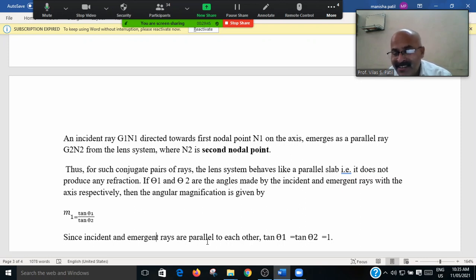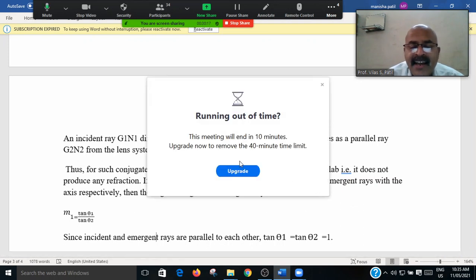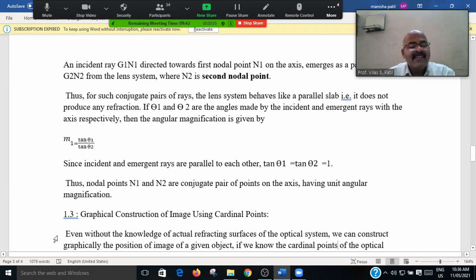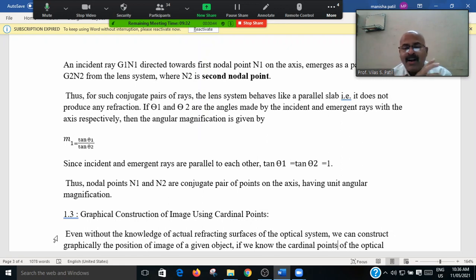In 12th standard we calculated its refractive index, just as we do for a prism, we have done the same for a glass slab. And like that glass slab, we know that there are two refraction angles, theta1 and theta2. They do not produce any reflection. If theta1 and theta2 are the angles made by the incident and emergent rays with the axis, then the angular magnification m1 is equal to tan theta1 divided by tan theta2. And if we put in the values of tan theta1 and tan theta2 and both are equal, then the magnification factor is 1, and with magnification factor 1, what we get at OF1 and OF2 in the object space and image space, we call the principal points.